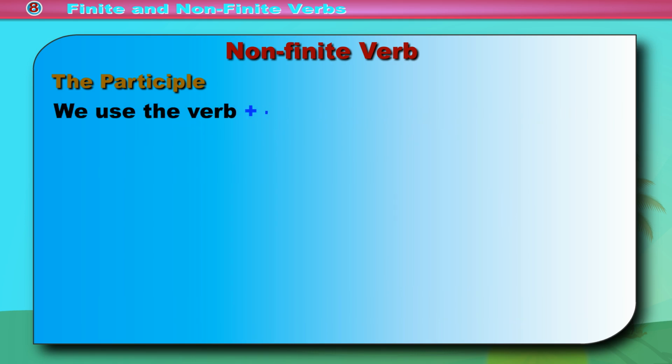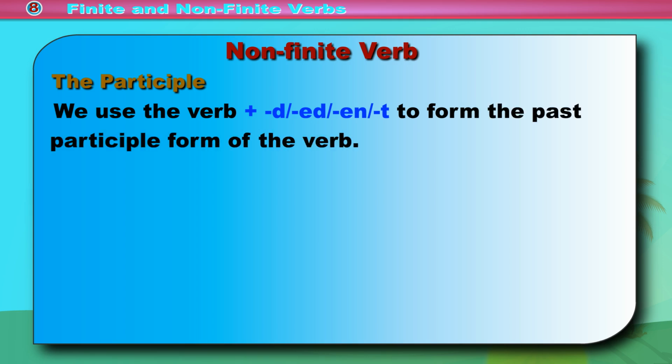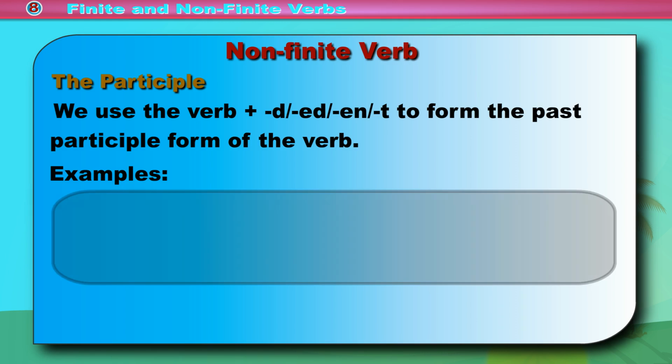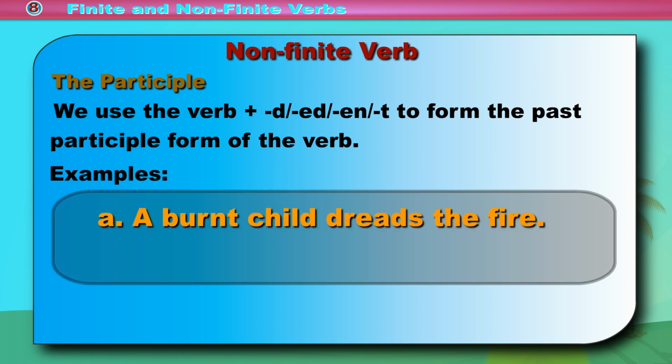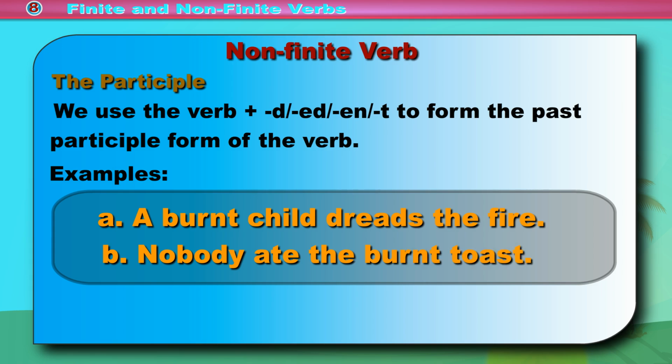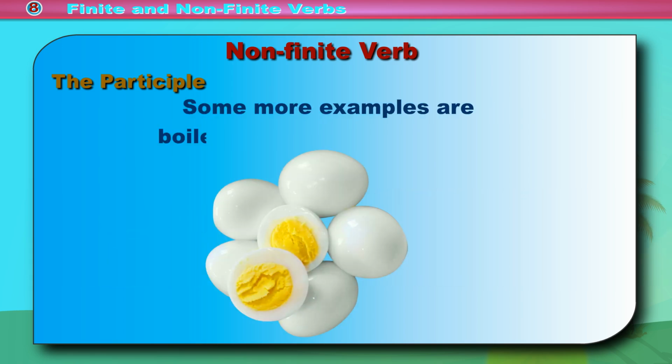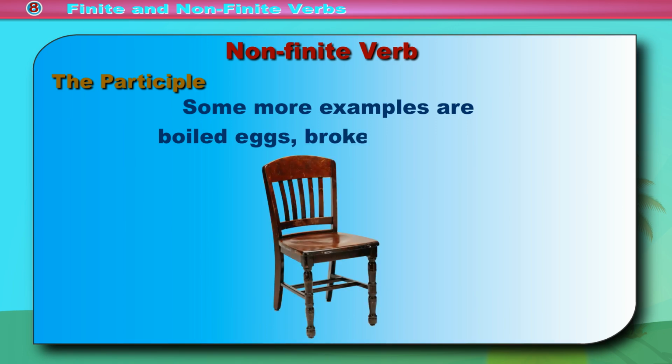We use the verb plus ed to form the past participle form of the verb. Examples: A. A burnt child dreads the fire. B. Nobody ate the burnt toast. Some more examples are boiled eggs, broken chair, etc.